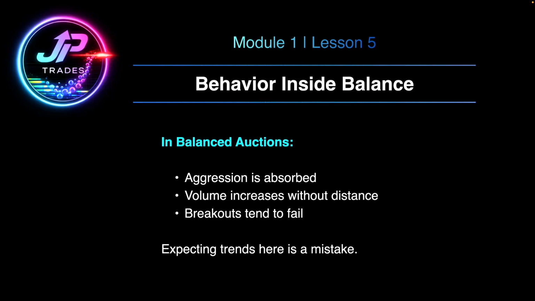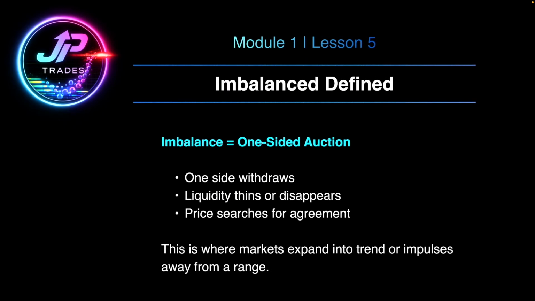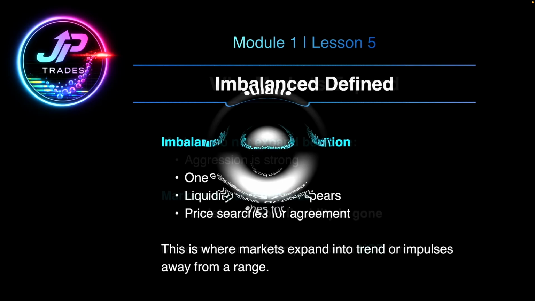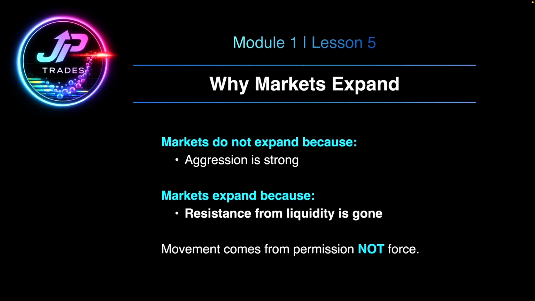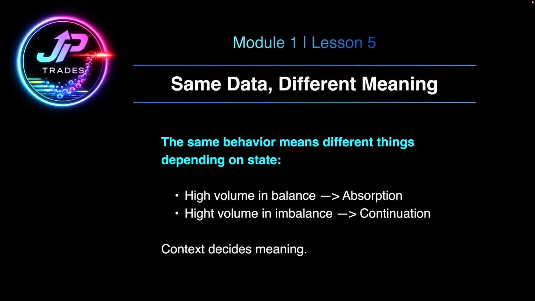Now contrast this with imbalance. An imbalanced market is a one-sided auction, hence the name. One side withdraws desire to do business. They remove liquidity on one side of that range. Liquidity thins or disappears, and price is now allowed to move from that range and find a new area of agreement. This is when markets expand, where you have an impulse or trend away from a range, not because aggression is strong, but because resistance is gone. This distinction matters because the same behavior means different things in different market states.